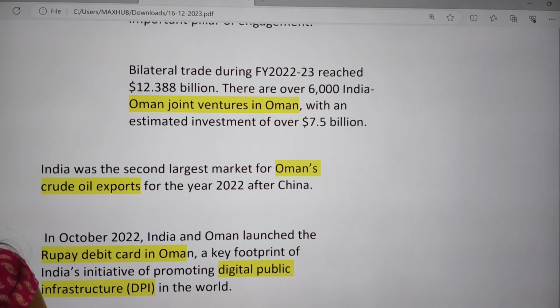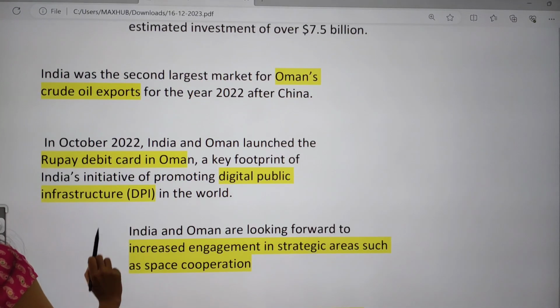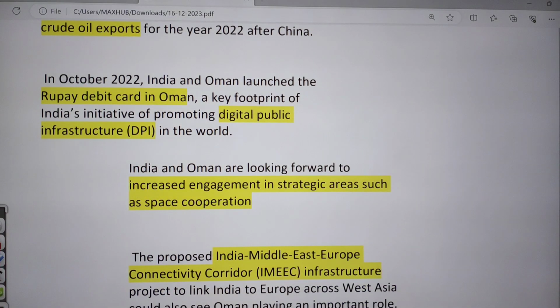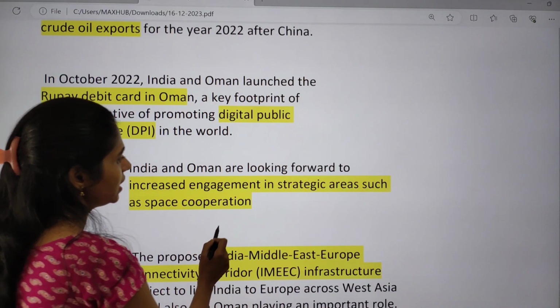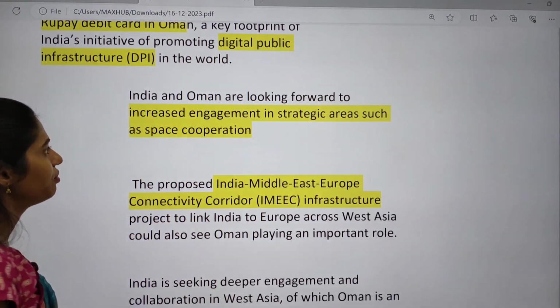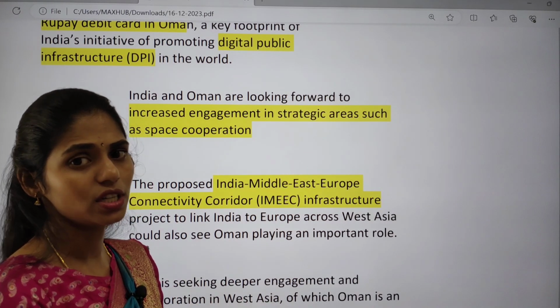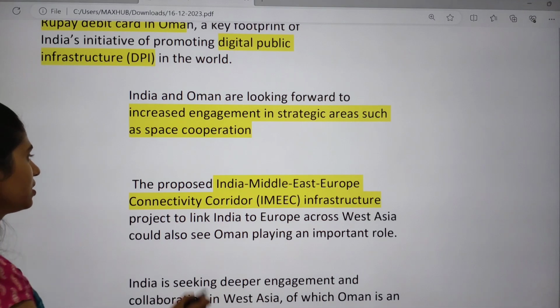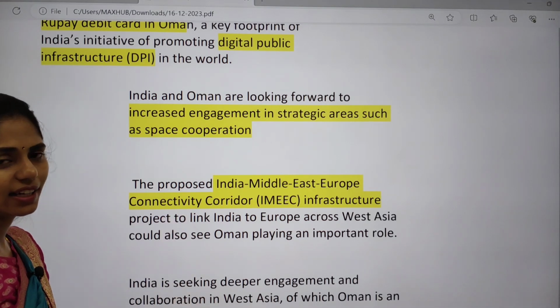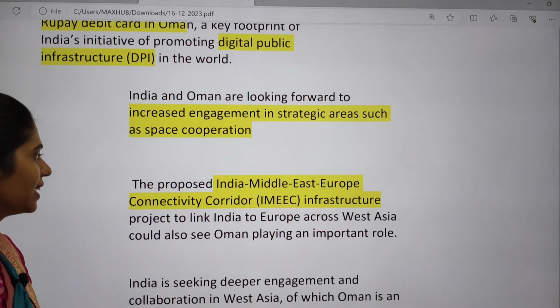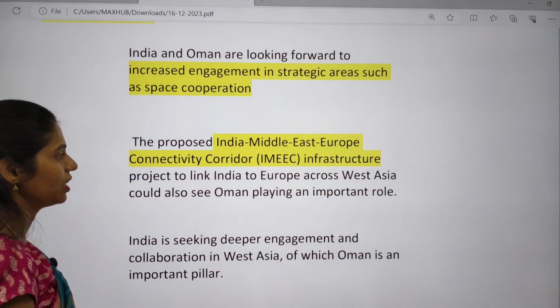And in October 2022, India and Oman launched a RuPay debit card in Oman. It is a key footprint of promoting digital public infrastructure in the world. And next, India and Oman are looking forward to increasing engagement in some strategically important areas, for example space cooperation. And recently we came up with IMEC, that is India Middle East Europe connectivity.